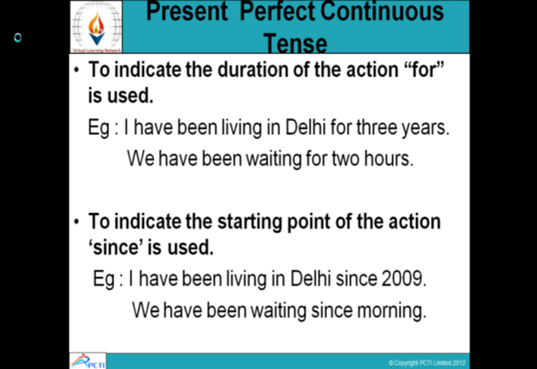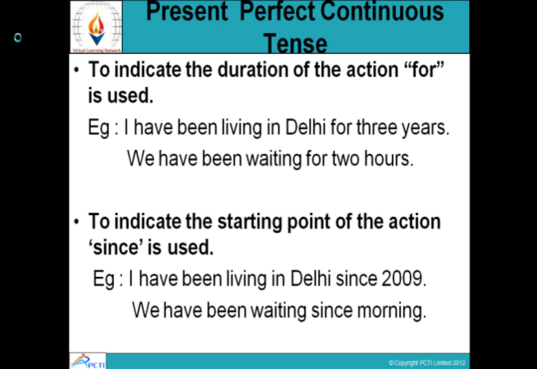We have been waiting for 2 hours. The duration of your wait is 2 hours and you are still waiting. In the present tense, you are waiting even now. So when we combine these two things, we say we have been waiting for 2 hours.